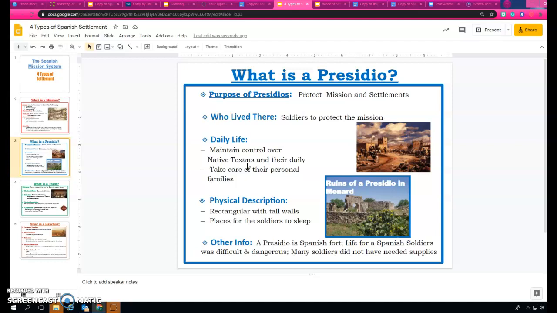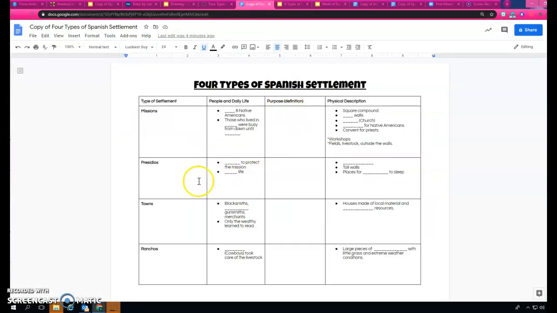Life for Spanish soldiers was difficult and dangerous. Many soldiers did not have the needed supplies in order to be very effective at the presidio. Most missions also shared one presidio. So it wasn't like there was a mission per presidio. There might have been 4 missions to one presidio. So they weren't really well equipped to protect the mission as much as they would have liked. So that would go for presidio, and you would write that information here.